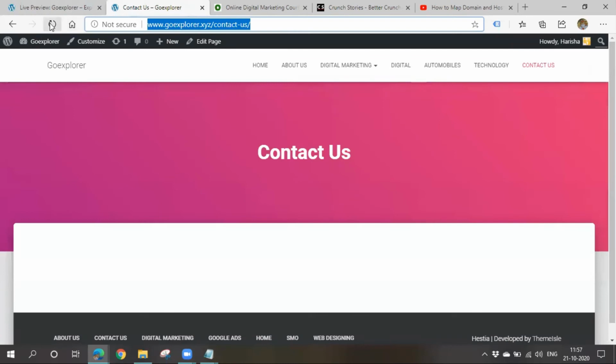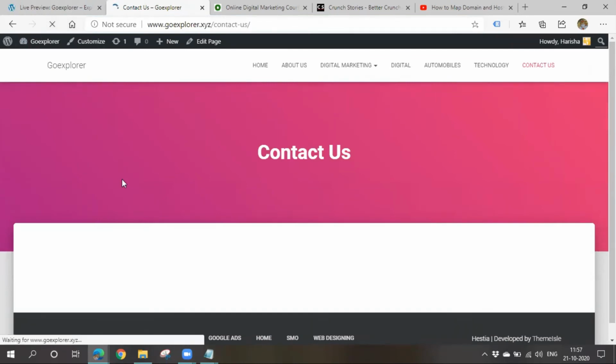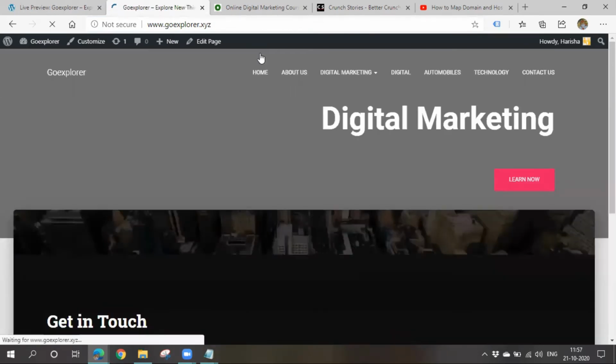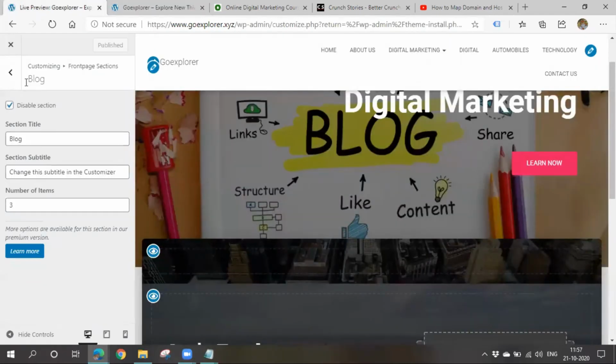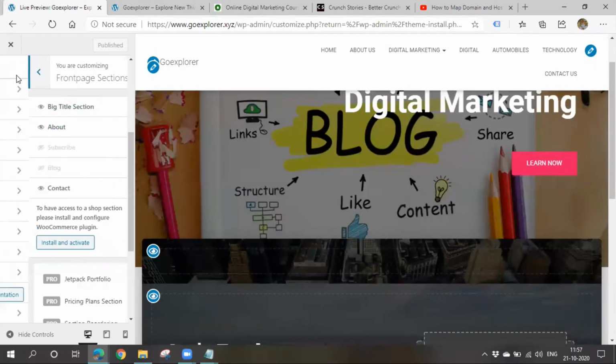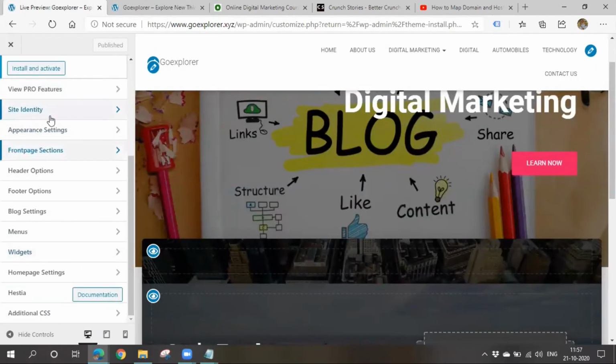Now I'll go to my main site and I'll check once whether the changes got applied or not. So I'll go to home. So like this it will appear. Sorry, it is not looking that good. I'll change the image. So this is all about options. We must have a bit of patience and I have to go for checking all the options.